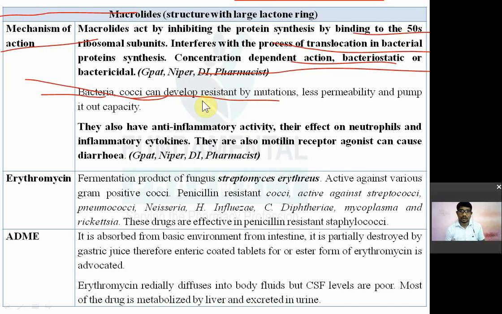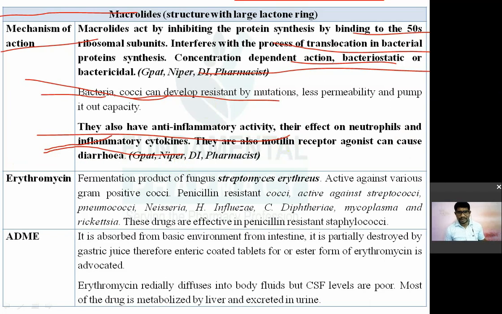What is the mechanism of development of macrolide resistance? Bacteria develop resistance to the macrolide by mutation, second, decrease in the permeability to the drug, third, pumping out the drug from the cell. These macrolide antibiotics also have anti-inflammatory activity. A question has come directly on this. They also affect the neutrophils and inflammatory cytokines. Antibiotics having anti-inflammatory activity, so the following class of antimicrobial agents will have anti-inflammatory activity.